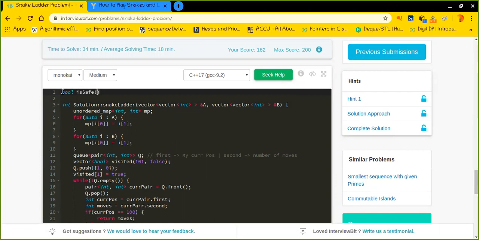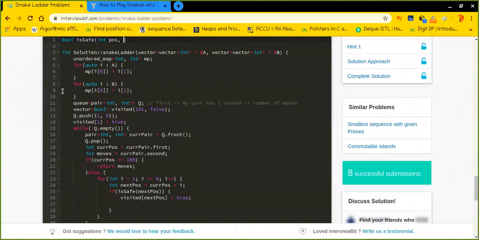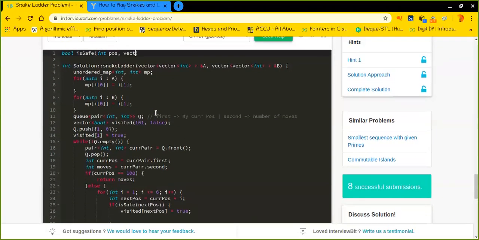As this particular function is taking a position, along with that we also need the visited array, because being safe means that no one visited this particular position earlier.